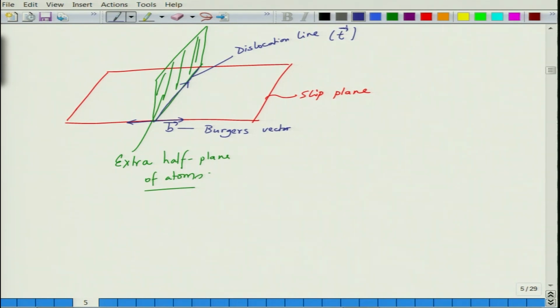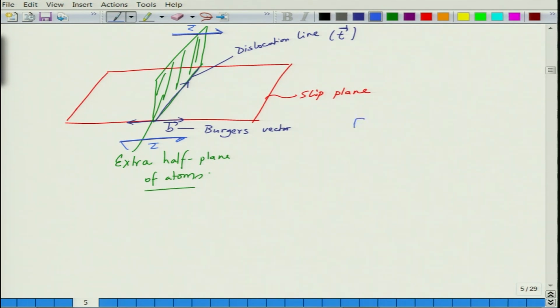Okay. So, for a dislocation, and the stress that is applied, this is stress tau. So, the following characteristics you can see. This basically is the dislocation line.